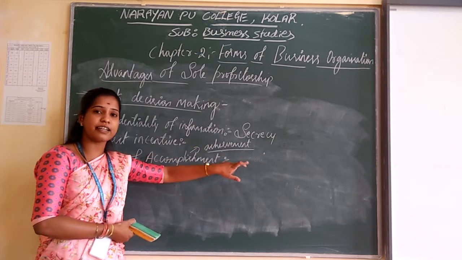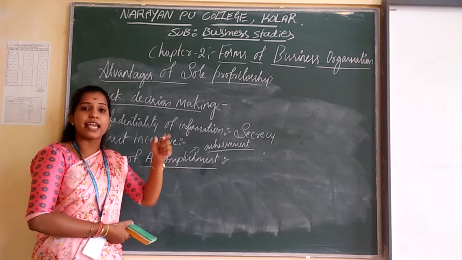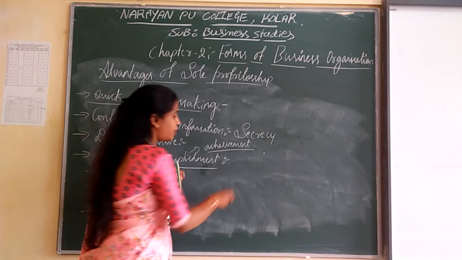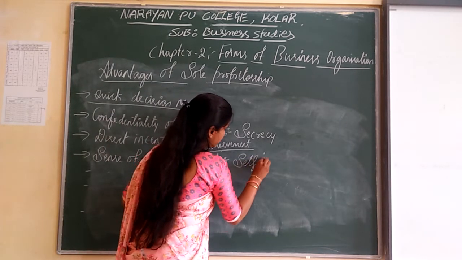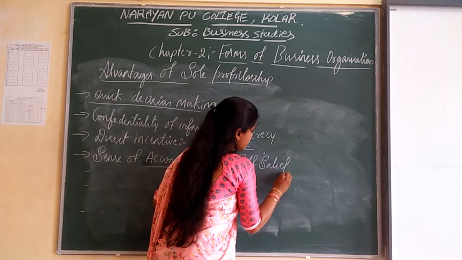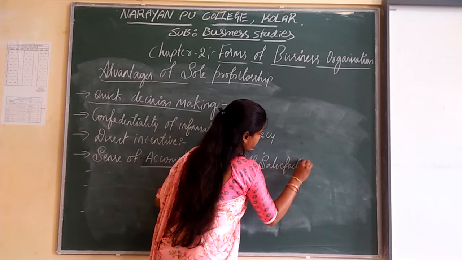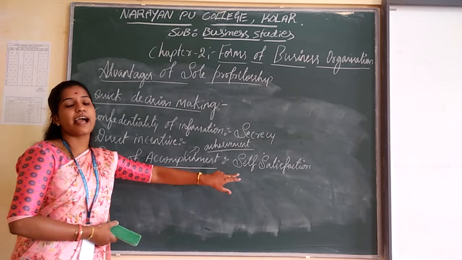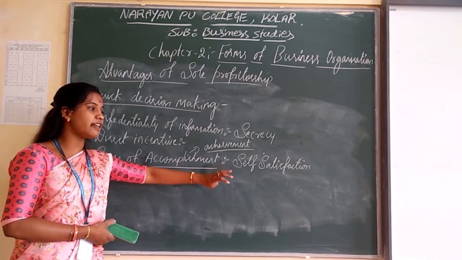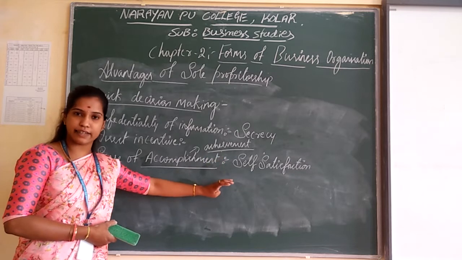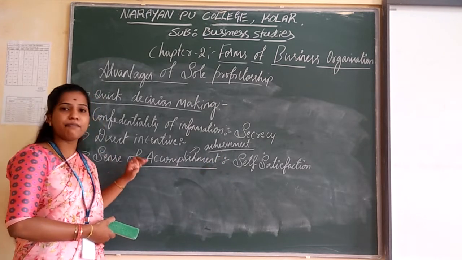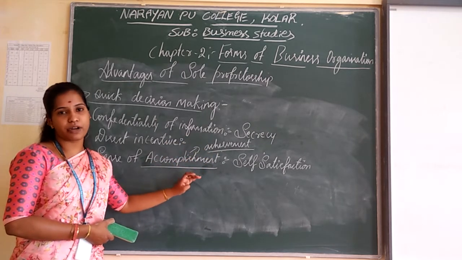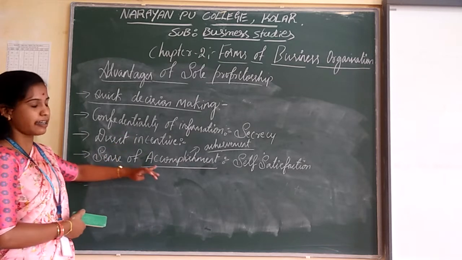Here the sole proprietor is involved in business activities. In that case, they are going to get their self-satisfaction about his business activities. Here the sense of accomplishment shows the abilities and capabilities of the sole proprietor. That is known as sense of accomplishment.